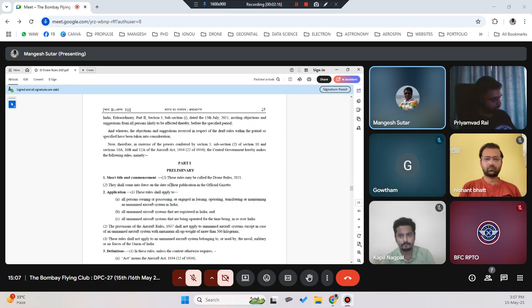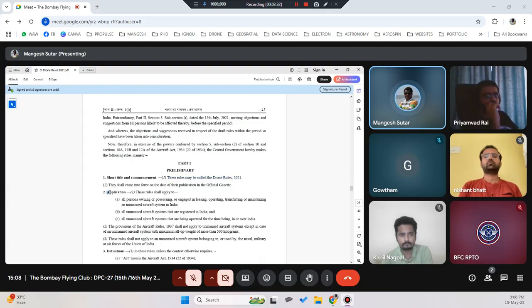This document is called, these rules may be called the Drone Rules 2021 and shall come into force on the date of their publication in the official gazette. So in the official gazette it has come on 25th of August 2021.